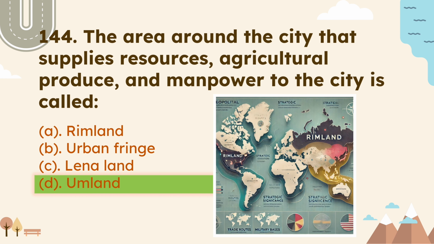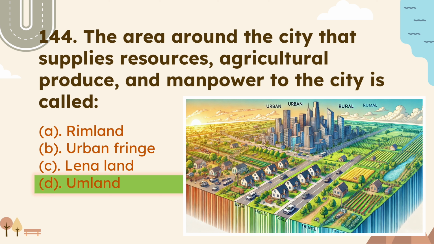Rimland are the strategic locations of geopolitical significance such as trade routes and military base. Urban fringes are the transition areas between urban and rural area, which have the area of mixed character.